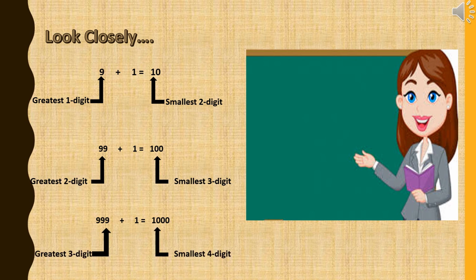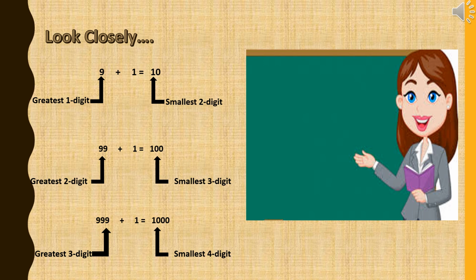Now, let us look closely. 9 plus 1 is equal to 10. 99 plus 1 is equal to 100. 999 plus 1 is equal to 1000. This was all basic, but here 9 is the greatest one digit number, but when we add 1 to it, we get the smallest two digit number.